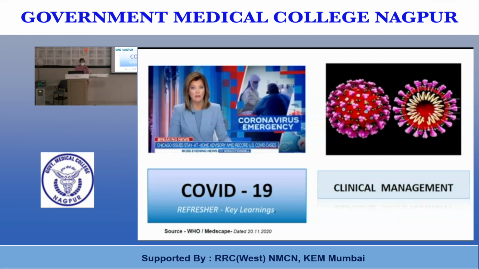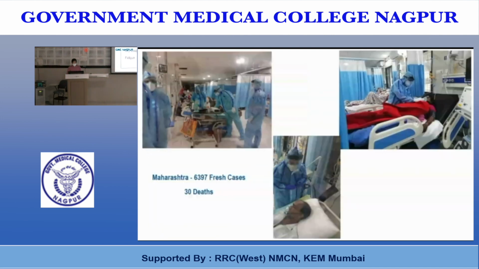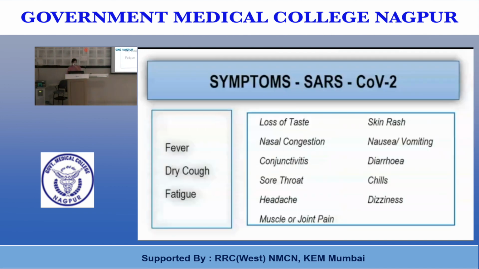Today we are discussing clinical management of COVID-19. First of all, the most common symptoms in COVID patients are fever, dry cough and fatigue. Others are loss of taste, nasal congestion, conjunctivitis, sore throat, headache, muscle or joint pain, skin rash, nausea, vomiting, diarrhea, chills and dizziness.